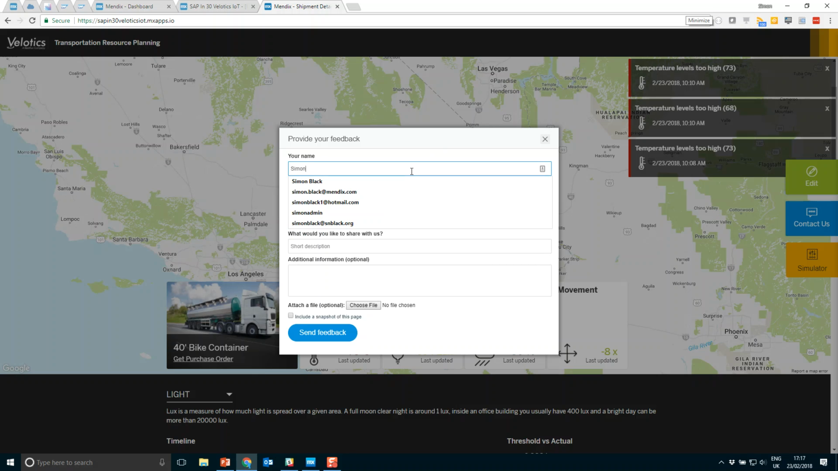So we're going to go ahead and fill in this information, and we're going to ask for an implementation of S/4HANA.